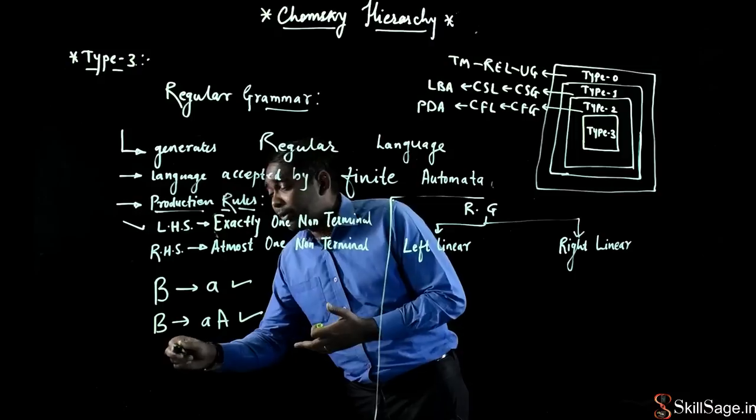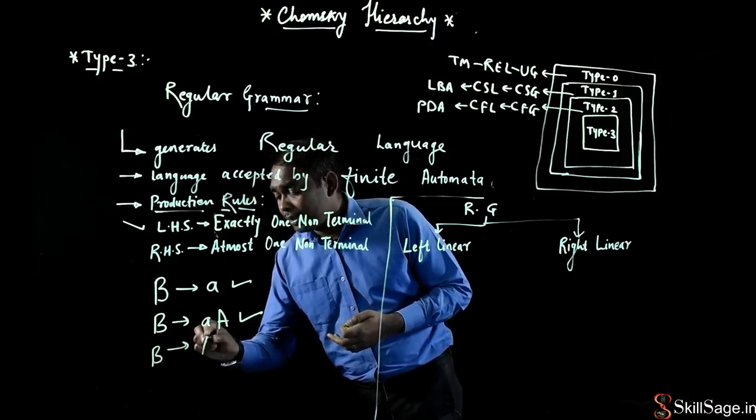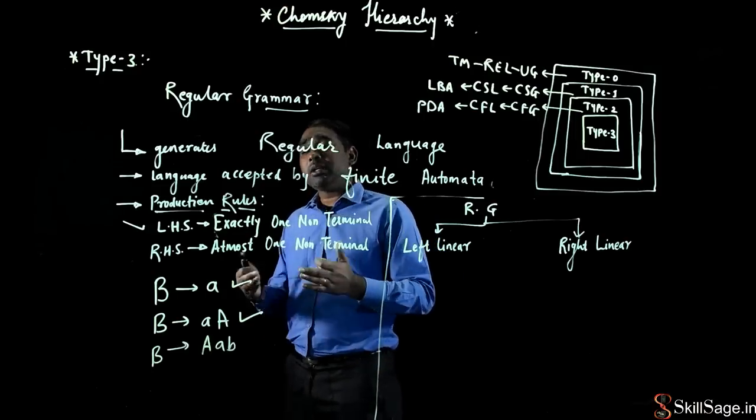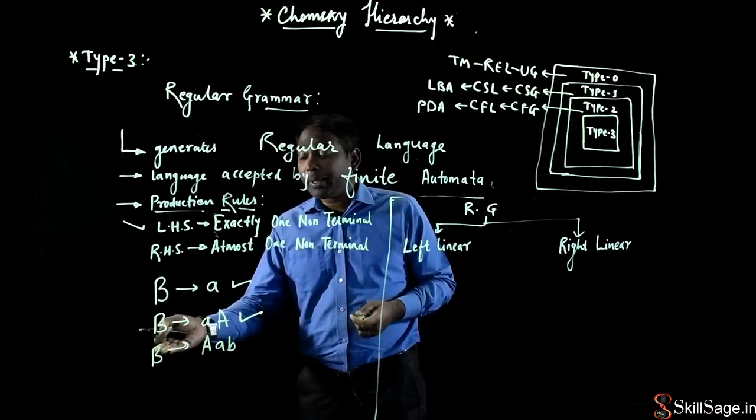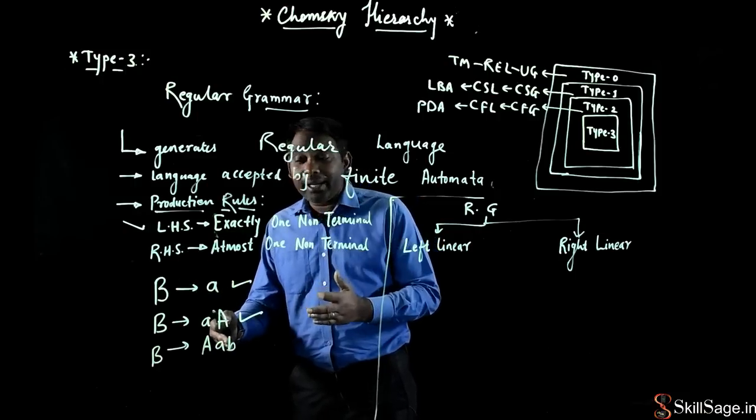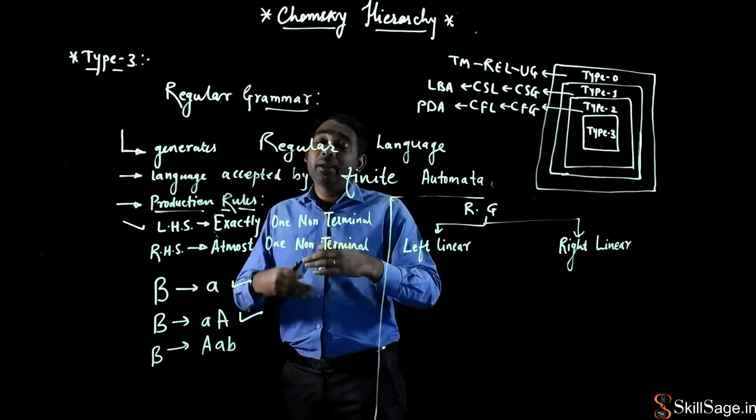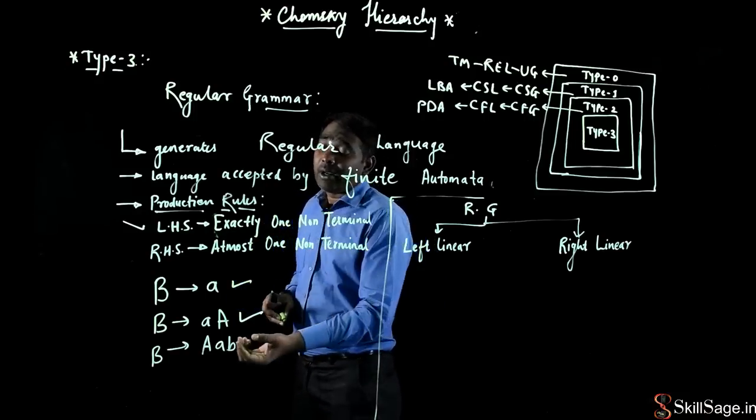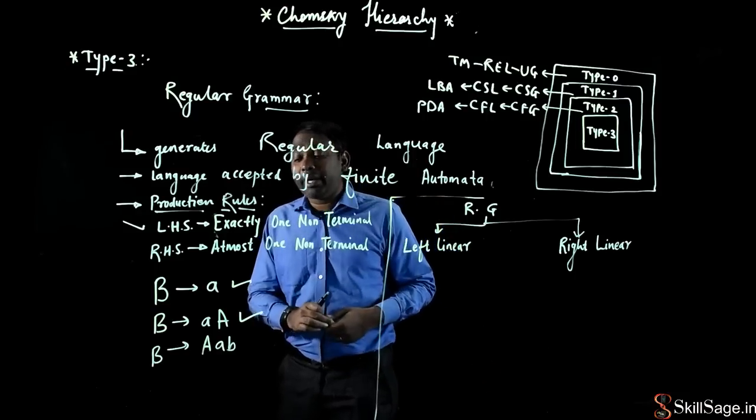If I have a regular grammar like this, B produces this A, B. This is again accepted. Why is it accepted? The left hand side has one, and the right hand side also has at most one. Followed by that, they have not put any restriction on the terminal symbols, right? Any number of terminal symbols can be present on the right hand side of the production rules, right?